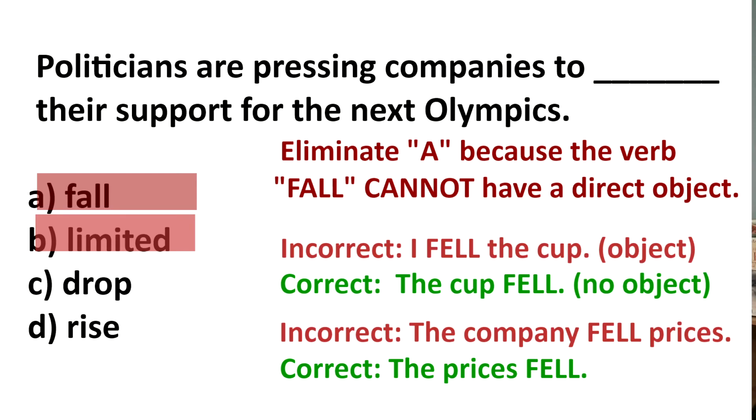You don't say, the company fell prices. You would say, the prices fell. So fell does not have an object. Therefore, fall their support is incorrect because support is a direct object. Fall cannot have an object, so fall is incorrect.